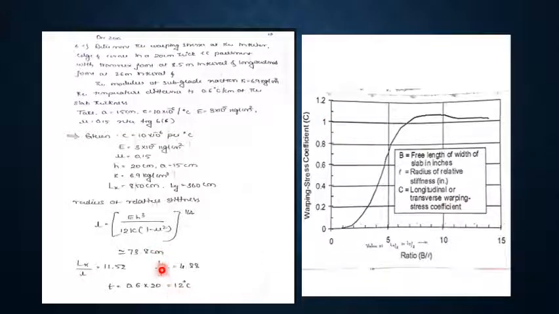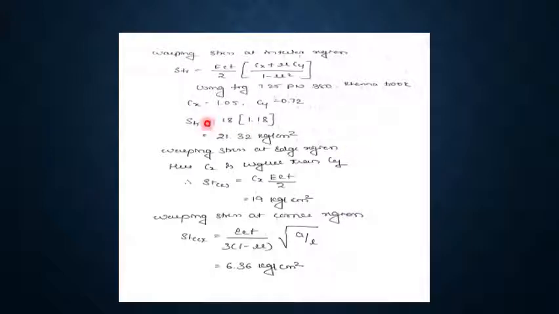Similarly Ly by L is 4.88, something, but nearly here. So like this, where it touches this graph, directly move towards the y-axis and find the respective value of Cy. So we got Cx and Cy values as 1.05 and 0.72 using that graph. So STI can be calculated using this equation once we get the value of Cx and Cy. So its answer is